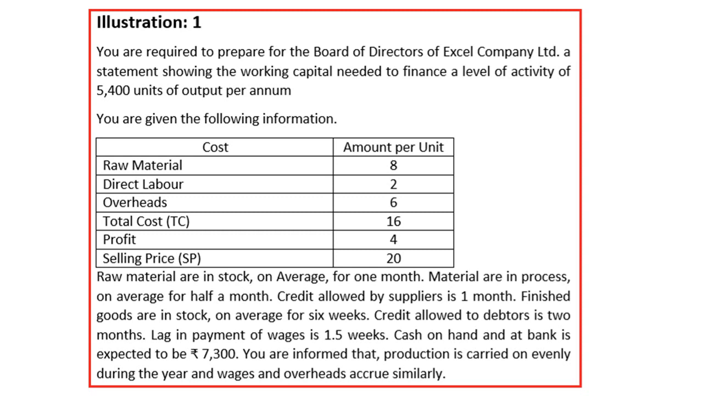You are required to note that production is carried on evenly during the year, and wages and overheads accrue similarly. Wages and overhead accrue similarly. So production is taking place evenly, right? So this is the question we have provided. For this we need to give the solution, in the sense we need to solve these problems. So we will proceed to see how to solve the problem.